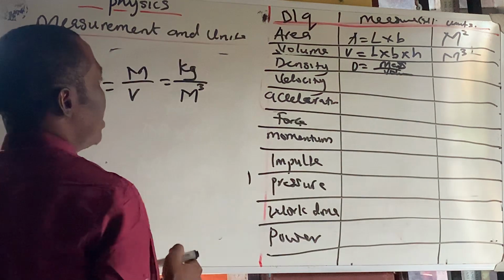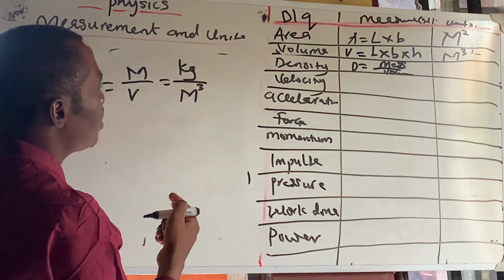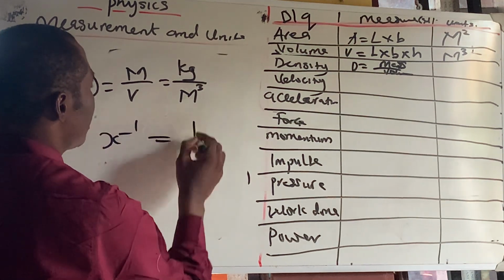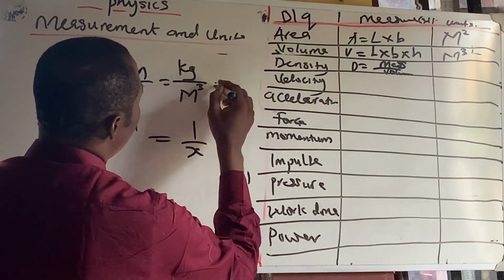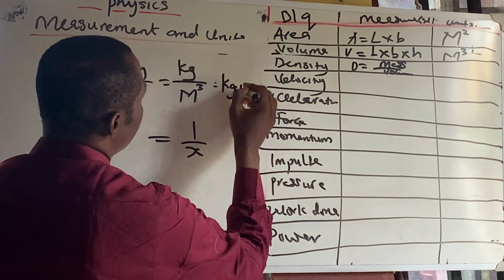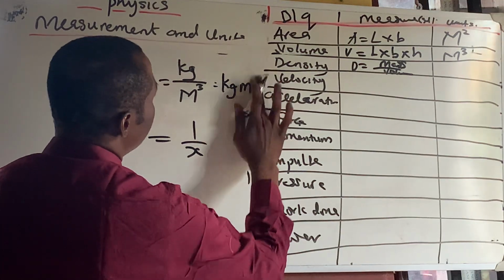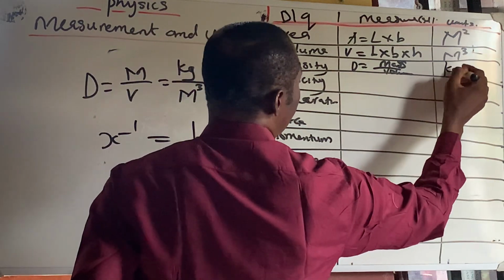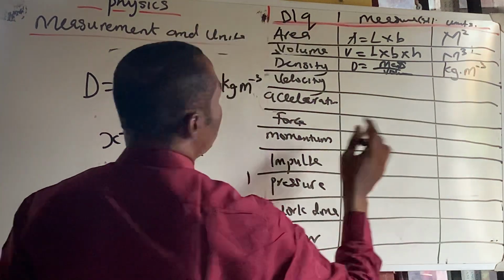And in mathematics, this is called the rule of negative power. When we have x to the power of -1, it is the same thing as 1 over x. So this becomes kg meter minus 3. So we have here kilogram meters minus 3. So we go to the next thing.